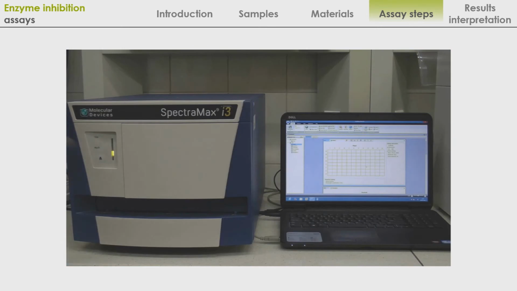Afterwards, cover the plate, mix and incubate it at 25 degrees for 5 minutes.